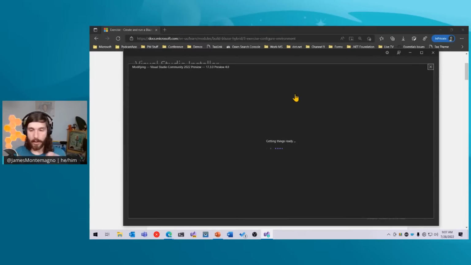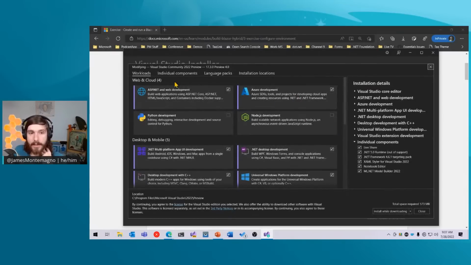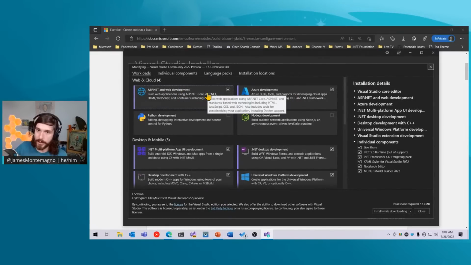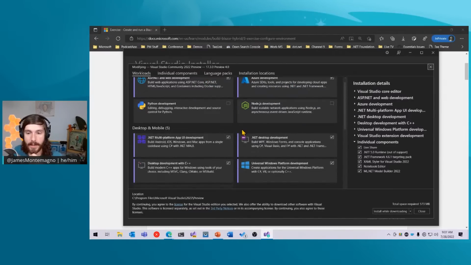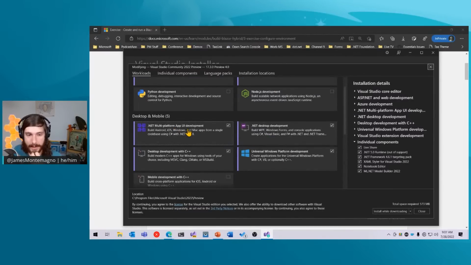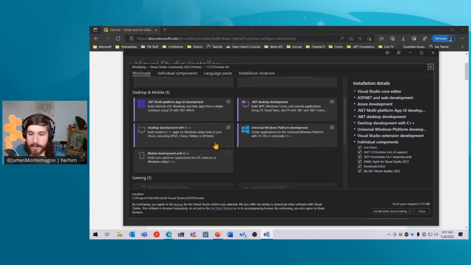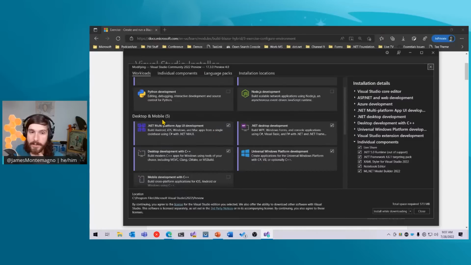Now, of course, you can install multiple things. I have not only the ASP.NET workloads, I can do Blazor and Blazor hybrid stuff, but I also have the Azure SDK, development tools. I have desktop, UWP, and .NET MAUI. I have all the things installed. But the only one you need is just this one.